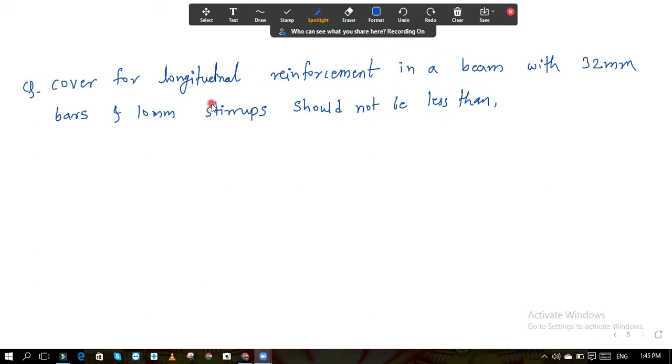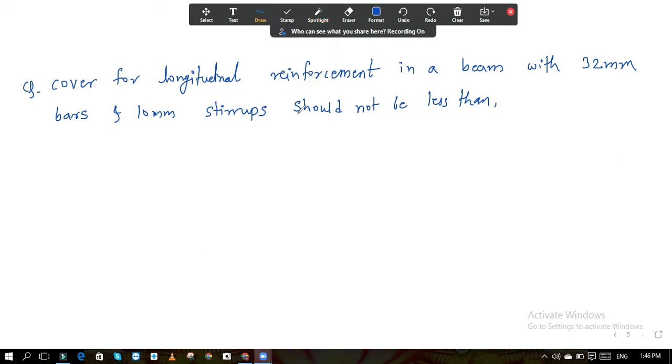Longitudinal reinforcement means along the length, and if it is along the cross section then it is called transverse reinforcement. So cover for the longitudinal reinforcement in a beam with, this is for confusing, 32 mm bars and 10 mm stirrups should not be less than.